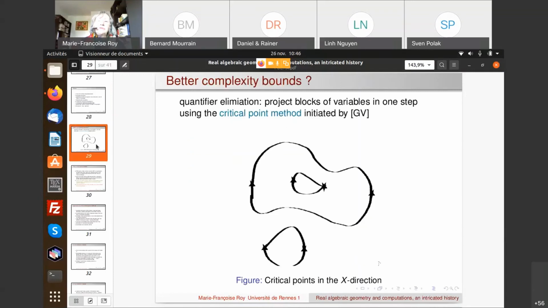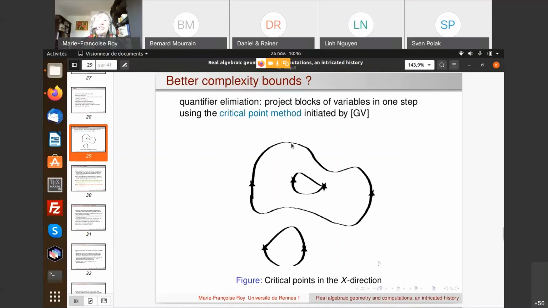Okay. So we've seen that the problem we have with quantifier elimination, that we were eliminating one variable after the other, and this was creating, in the best case, double exponential complexity. But there is a method which has been initiated by Grigoriev and Vorobyov, which I call here the critical point method, which is the idea to project block of variables in one step.